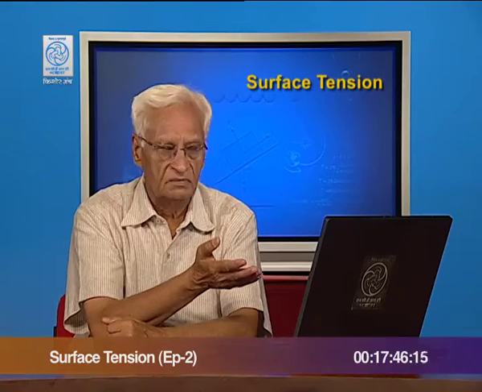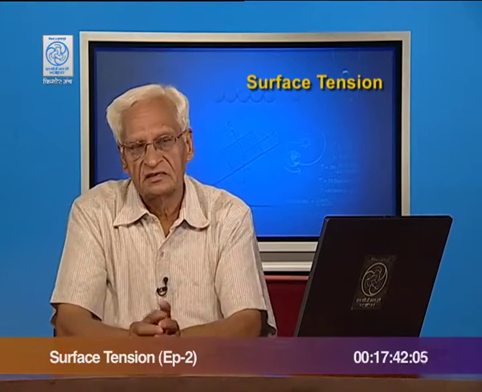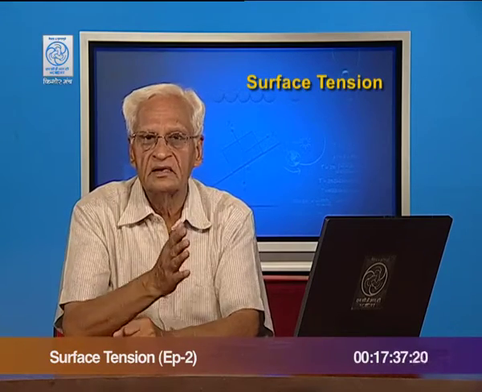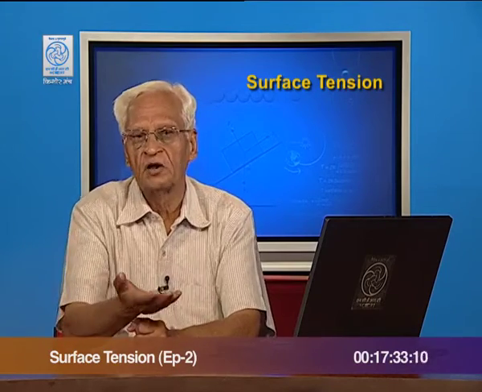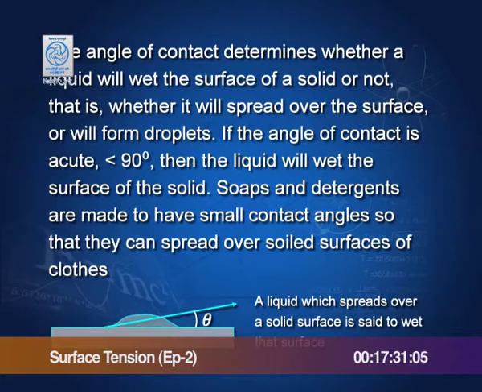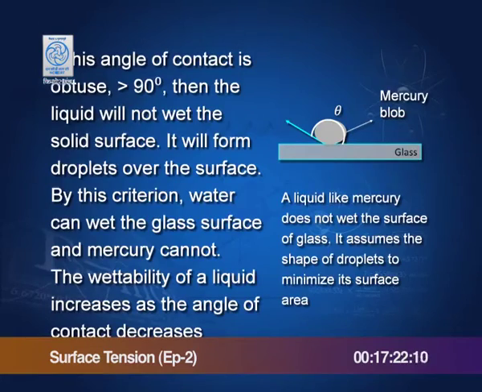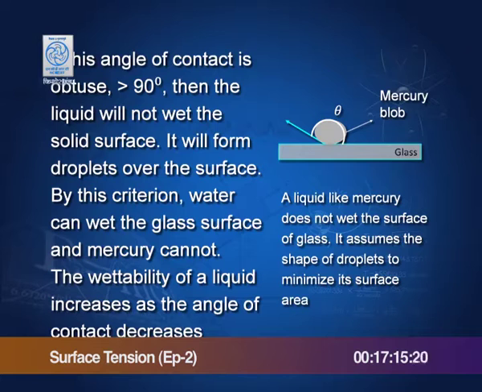The angle of contact determines whether a liquid will wet a surface or not. Let us take glass, for example. If water is able to spread on glass, it will wet it. If it is not able to spread, then it will not. And the angle of contact determines whether the liquid can wet the solid or not. If the angle of contact is less than 90 degrees, it will wet, and it will wet more if the angle is smaller. If the angle of contact is larger than 90 degrees, then it will not spread on the solid, and therefore, it will not wet.